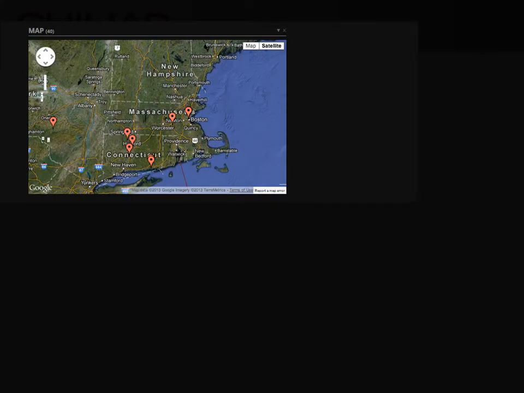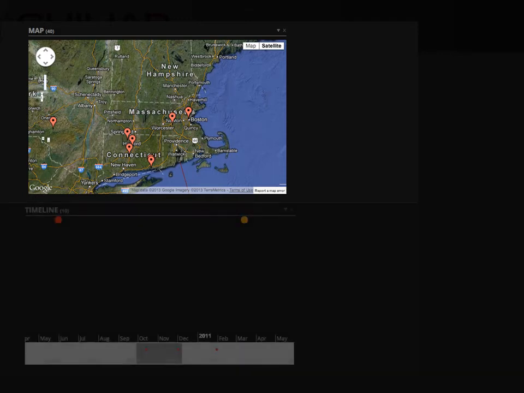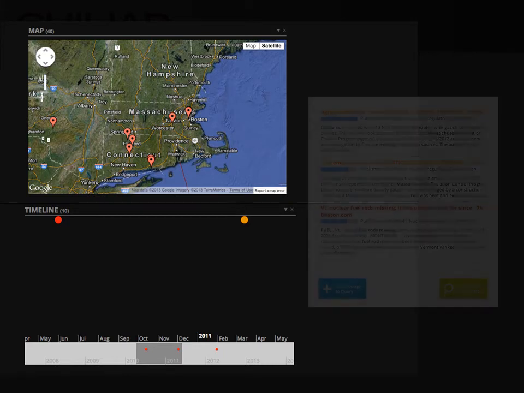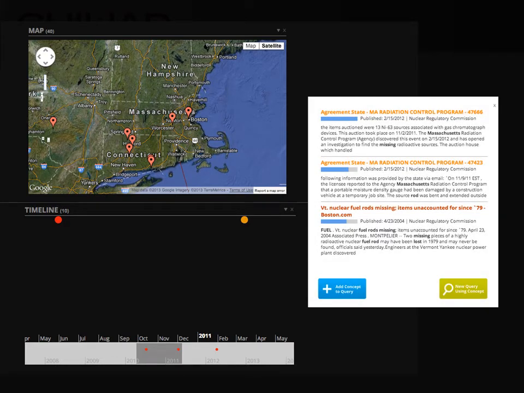Because Chiliad automatically extracts these concepts, other analytic tools can provide different views of results. For example, geospatial locations, like a city and state name, are displayed on Google Maps. Dates, that can be expressed in many different formats, are normalized to a common date format and plotted on a timeline to add a temporal perspective. And sub-document analysis lets you go right to the part of a record that is most relevant to the query. So you don't have to read through all of a highly relevant, but sometimes very long, document.